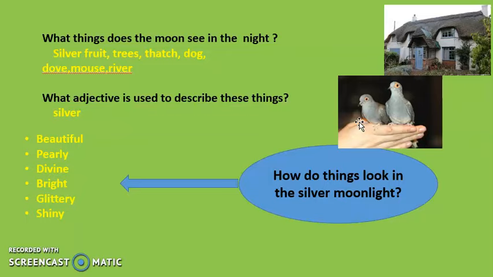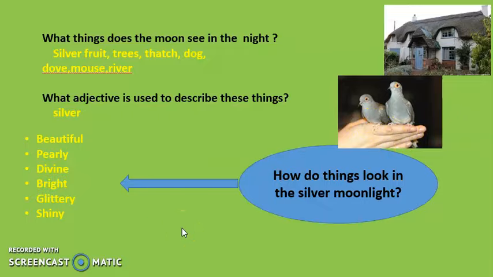And can you tell me what adjective is used to describe those things? Yes, it was the adjective silver, okay. We had silver fruit upon silver trees, right? The thatch was also silver. The dog's paws were silver. The dove's feathers were silver, right? The mouse's paws and eyes were silver. Even the river had a silver tint, isn't it? So the adjective used to describe those things was silver, okay?